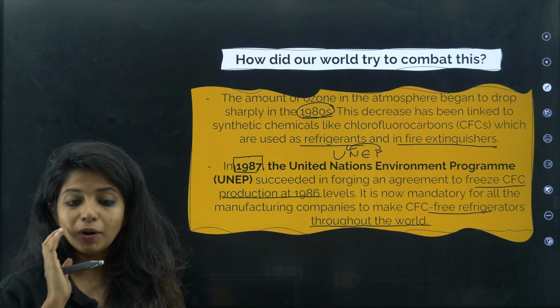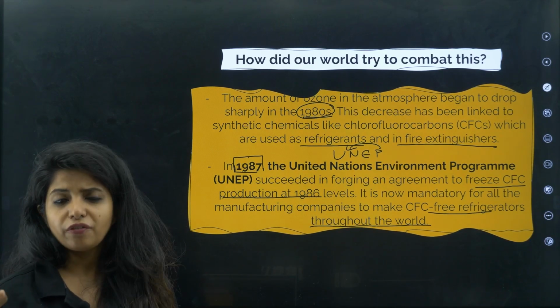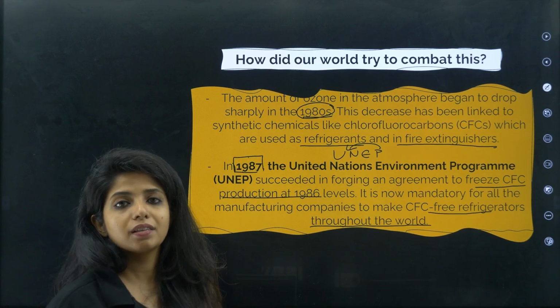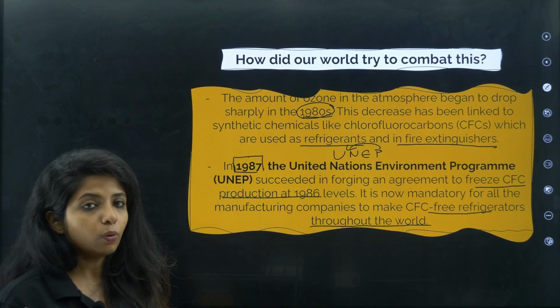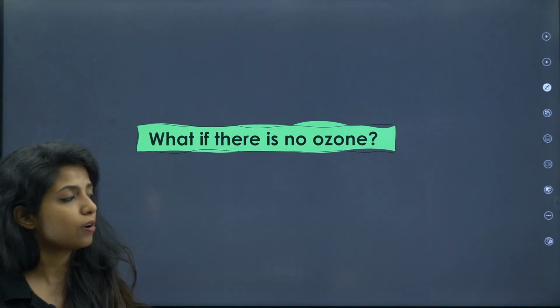And at that point of time, UNEP decided that we should not be producing what? Refrigerators which would be releasing CFCs. Okay, that is how it was done. Now, what if there is no ozone? What if there is no ozone layer?